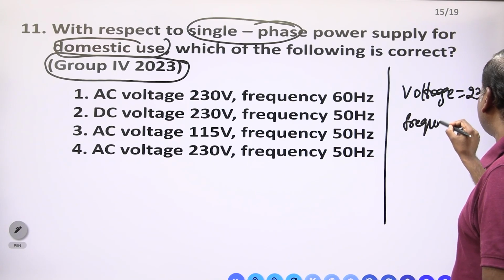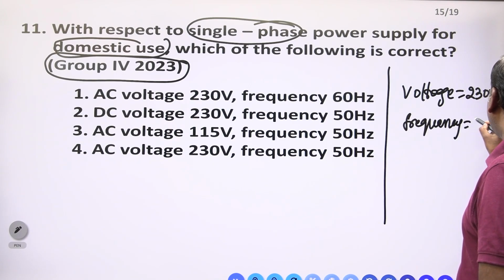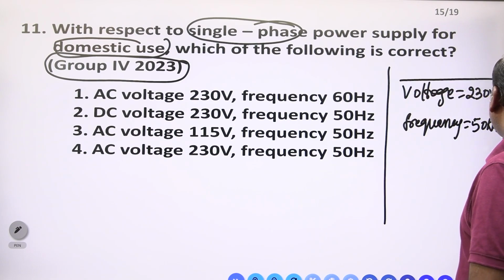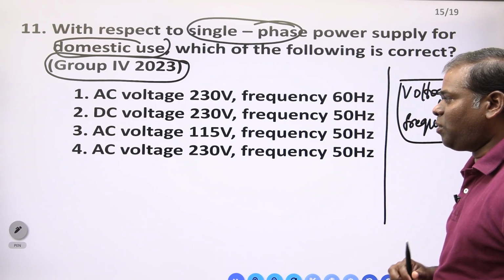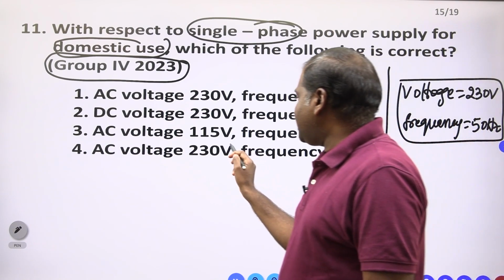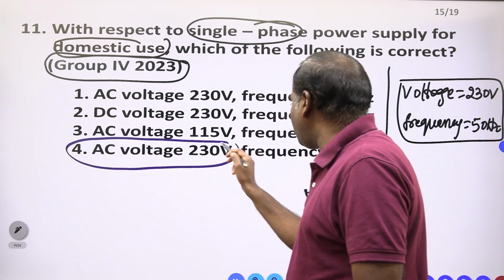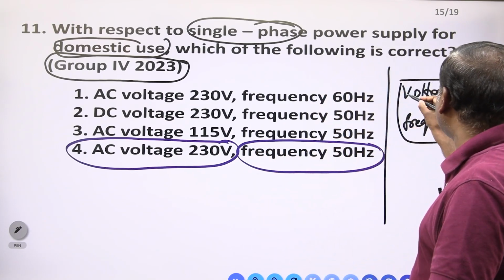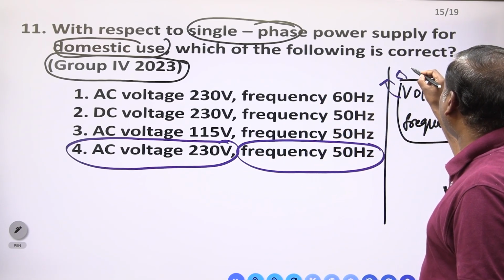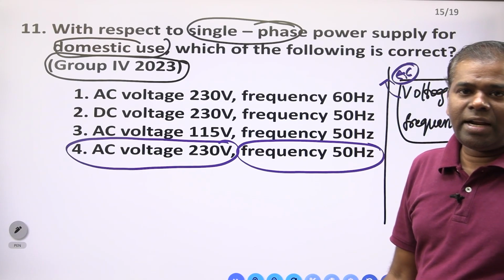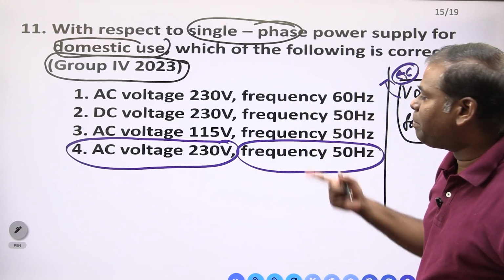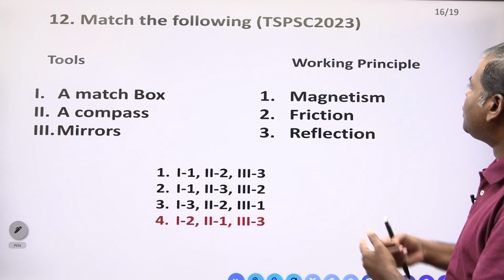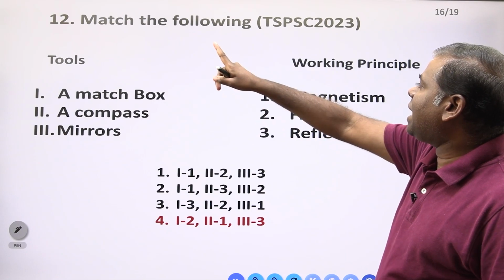Frequency is equal to 50 hertz. Voltage is 230 volts, frequency is 50 hertz. That voltage must be AC only, alternating current, right? This question is very simple. Such type of question they asked in Group 4. This question also in Group 4 only they are asking.